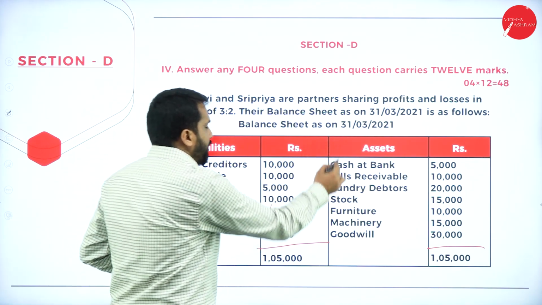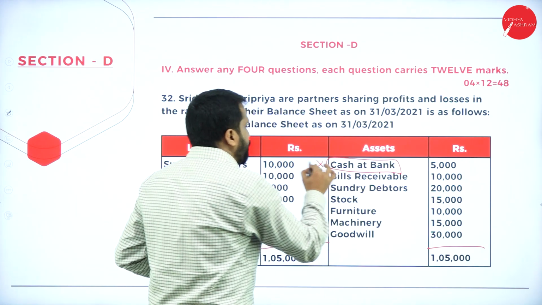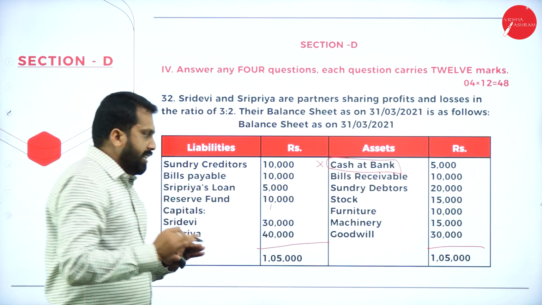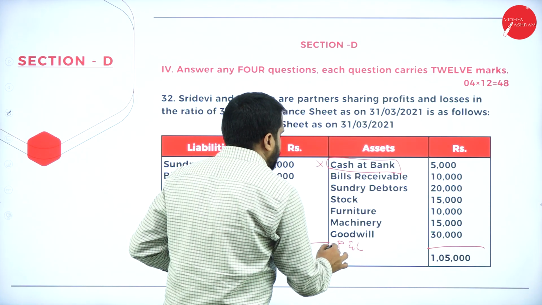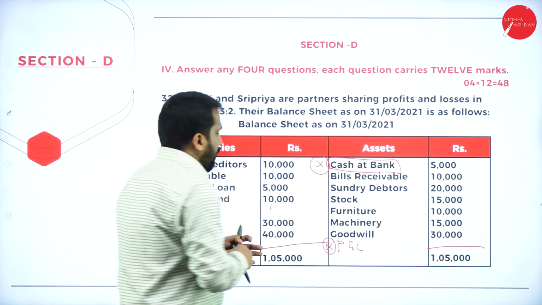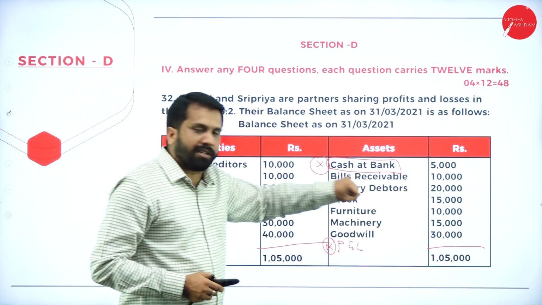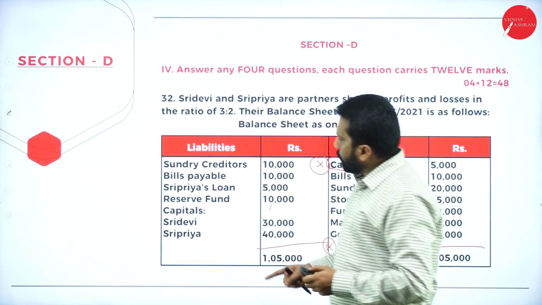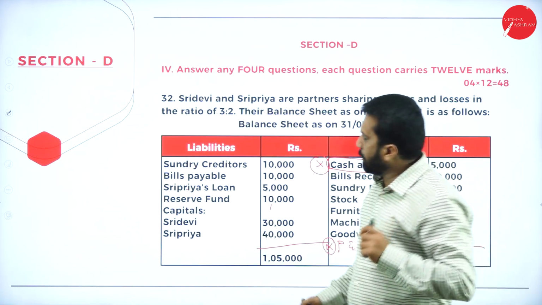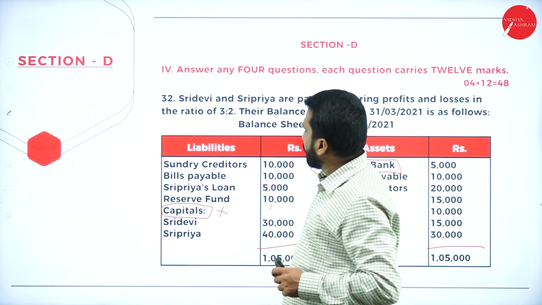While copying all your assets, remember, cash at bank you are not supposed to copy. In case in the balance sheet there is a P&L, you are not supposed to copy. Other than these two, whatever is given in the assets, copy, paste everything. Now come to liabilities. You should copy everything except capital, you are not supposed to copy.